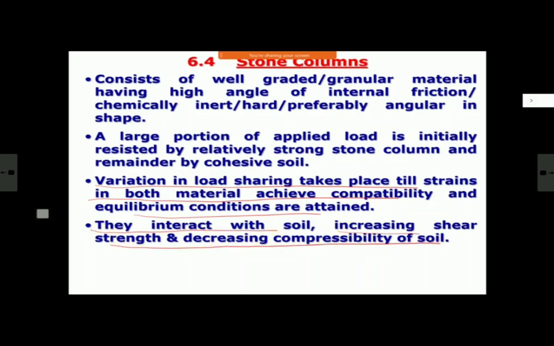See, that is the difference between stone column and your other vertical drains. Other vertical drains are not designed, and normally they don't take vertical load. They only expedite consolidation. Now let us say after full consolidation, after gaining full shear strength, your shear strength of soil is still not sufficient to take the load of your embankment or superstructure, then what do you do? Then your vertical drain is insufficient. That is where you use stone column.